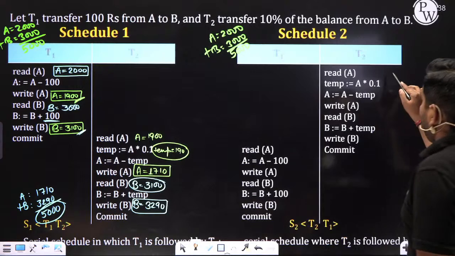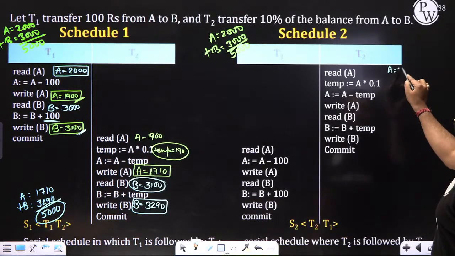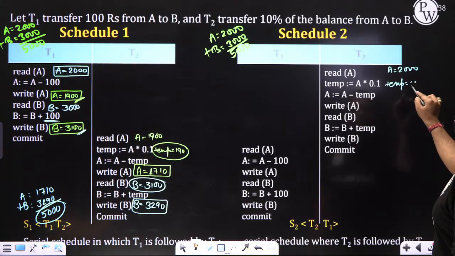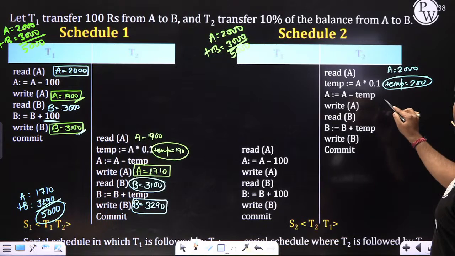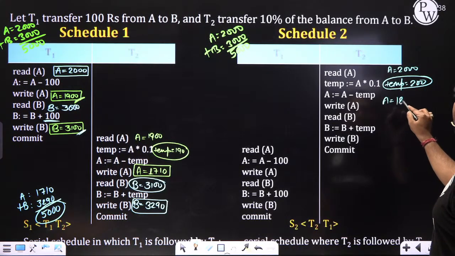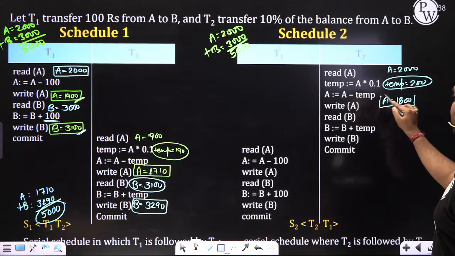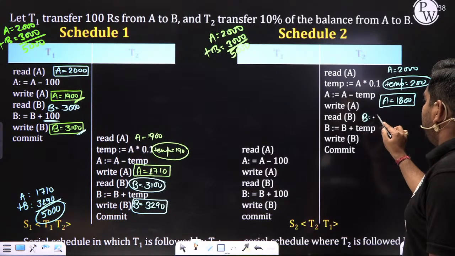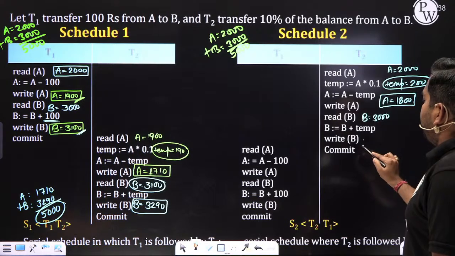And here, what is the value of A in the beginning? 2000. Here, what is the temp? 10% of 2000, that is 200. When you subtract, what is the value of A? You are getting 1800, my dear. Here, B value is how much? 3000. Temp will be added.